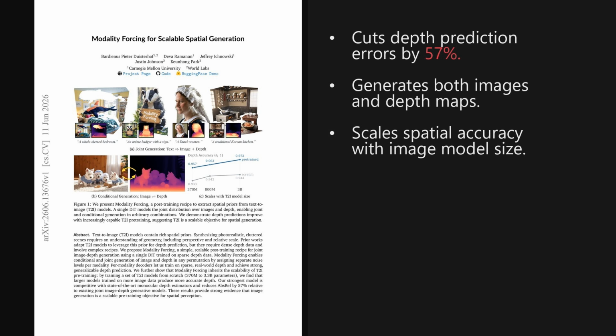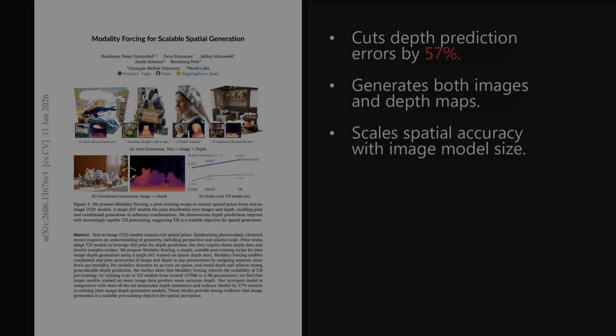This paper introduces a simple post-training recipe called modality forcing, which remarkably reduces depth prediction errors by 57% compared to existing joint models. Modality forcing works by setting separate noise levels for different modalities, like color and depth, which allows a single neural network to easily switch between generating images and predicting depth maps. As we will see, the scalability of this method shows that simply training larger image models is a highly effective way to improve their spatial awareness.